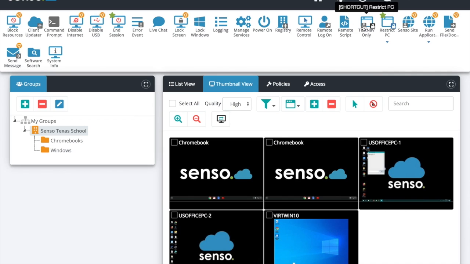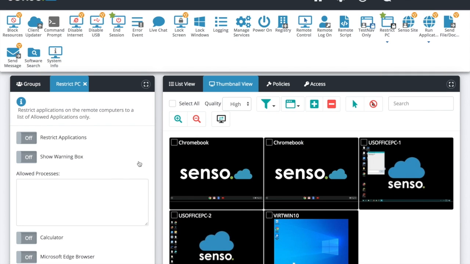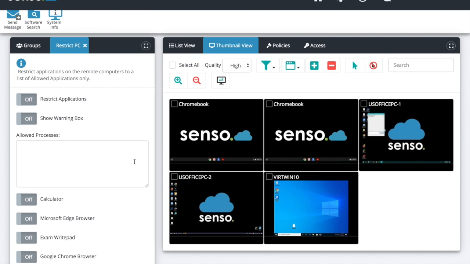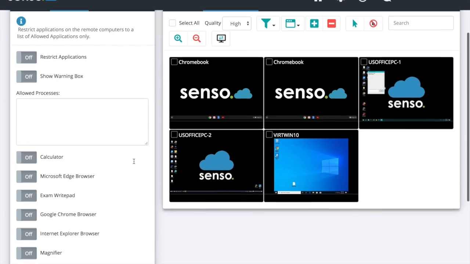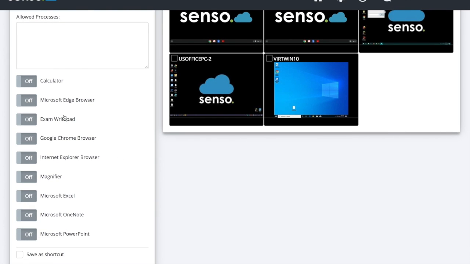TestNav. Now, TestNav, if you're familiar with online testing, you're wondering to yourself, why is TestNav sitting there? Well, I'll tell you why, because that's something that I have utilized with our brand new tool, Restrict PC. This is really great. You have the ability to restrict applications that you can open up on a Windows device. So on here you see we've given you some basic ones. You could just say these are calculator, exam write pad, Chrome browser. If you turn these on or off, these are the only things that they can do on these devices.